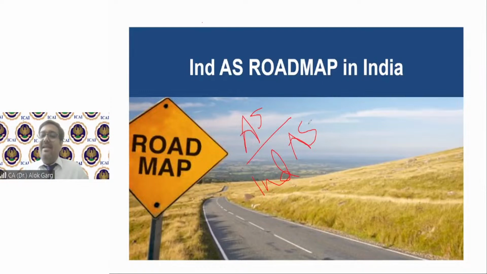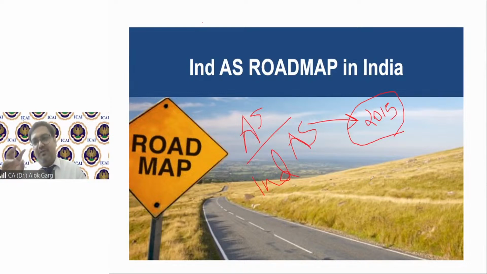So friends, these IND AS were notified in 2015, on 16 February 2015. And on 16 February 2015, the roadmap and applicability of IND AS were notified. There was another notification on 30th March 2016, which also prescribed the applicability of IND AS on NBFC companies, right?